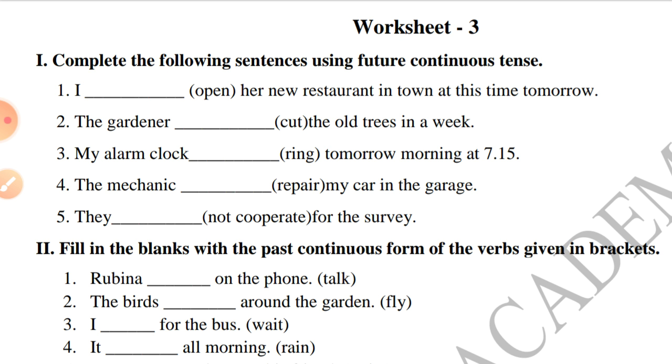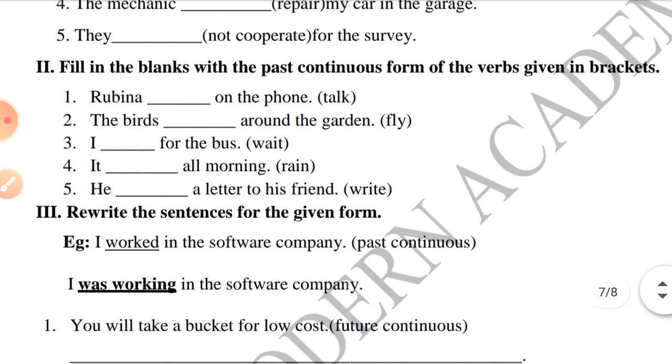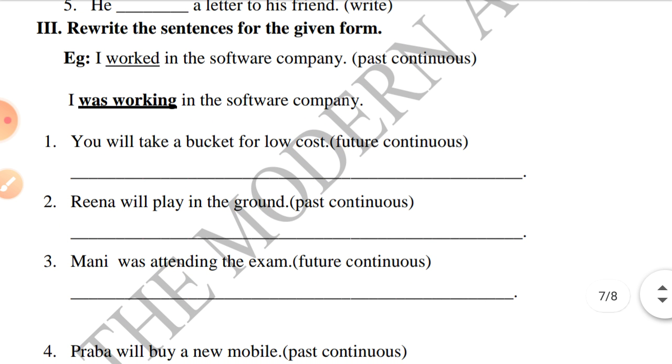The birds dash around the garden. Main verb is fly. I dash for the bus. Main verb is wait. It dash all morning. Main verb is rain. He dash a letter to his friend. Main verb is write. Rewrite the sentences in the given form. So here one sentence is given and you have to convert that into another type of sentence as directed.